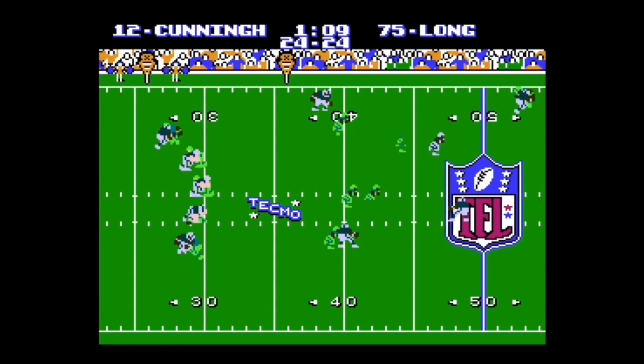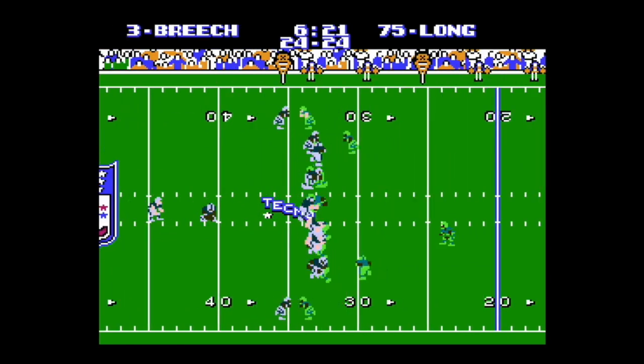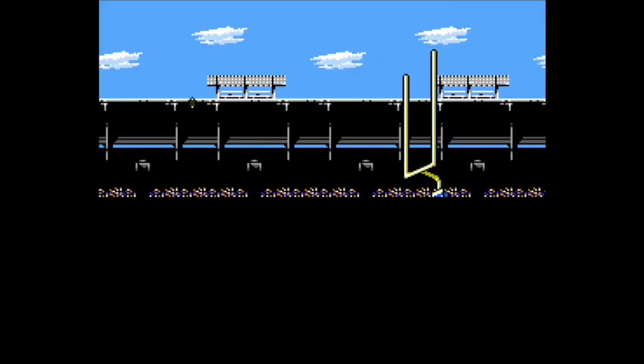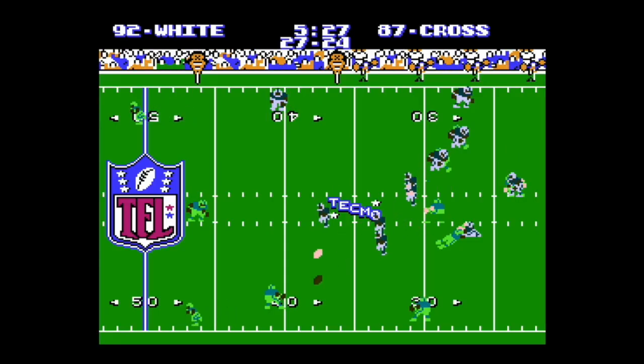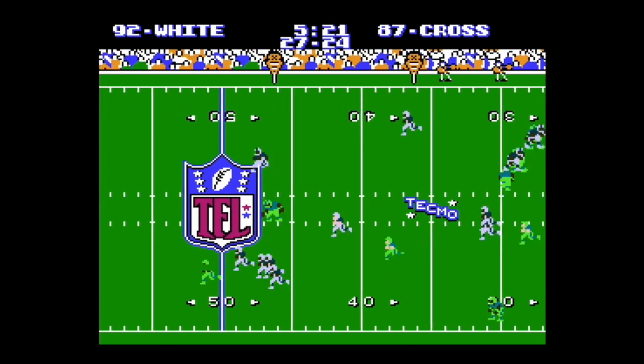We're tied at 24, and here for the first time we see Cunningham use his feet, setting up Breach for a long field goal, and he makes it. It's a 3-point game again. The Storm have led for the most of it.